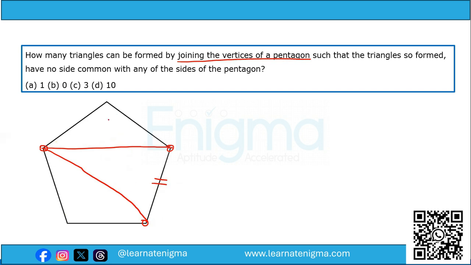Now, it is impossible to form any triangle by using any three vertices of this pentagon, but not including the sides of the pentagon. It is possible in a hexagon. For example, if we have a hexagon like this,